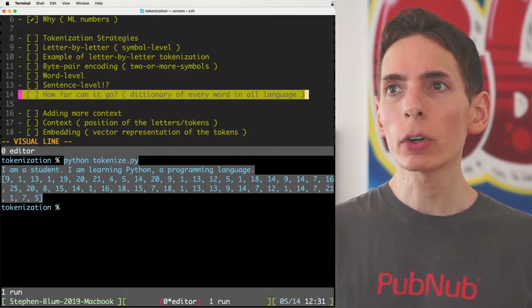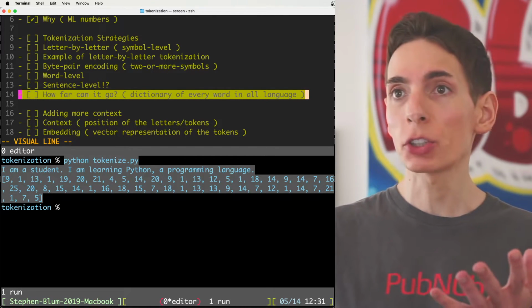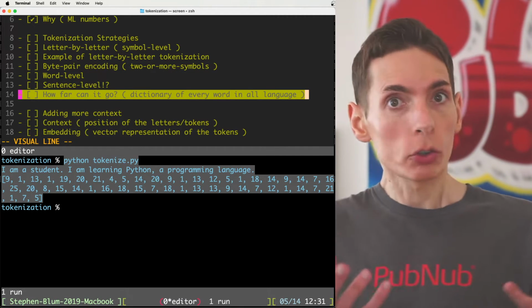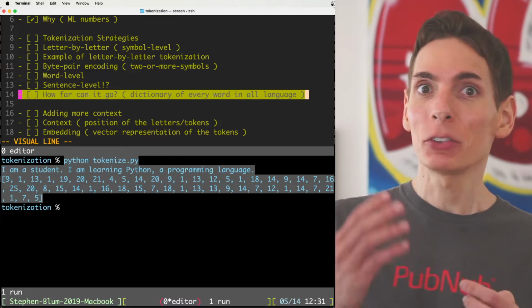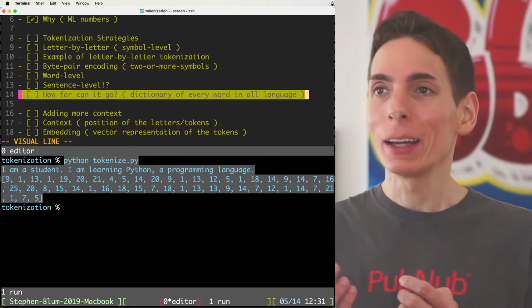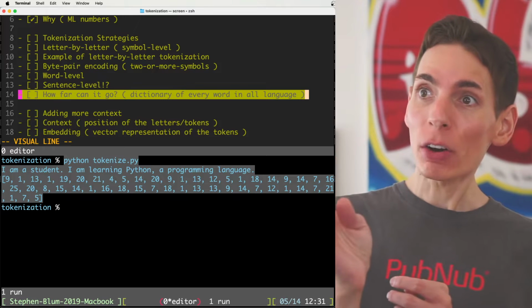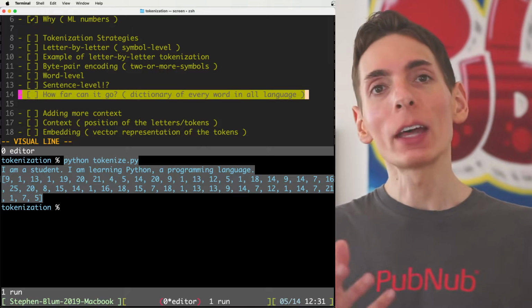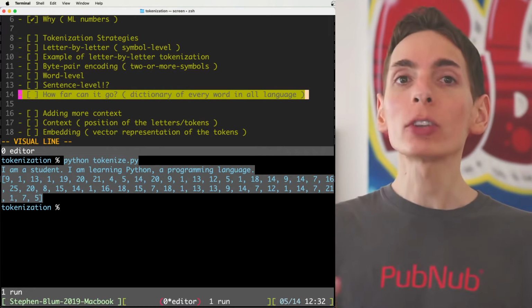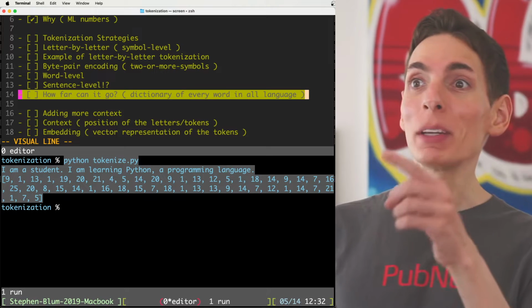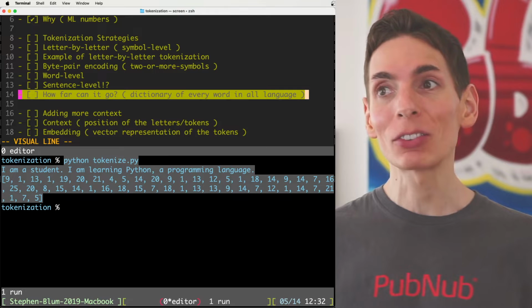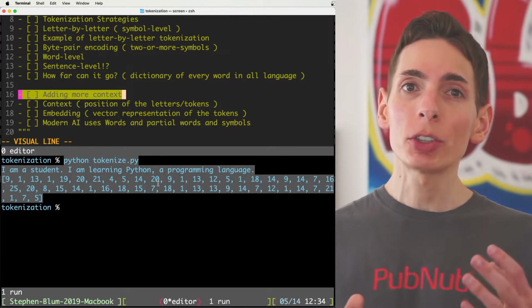So how far can it go in terms of the number of tokens in your dictionary? Well, you can have a lot of tokens. Modern large language models, the existing AI like OpenAI's ChatGPT and Google Gemini, essentially have a dictionary with every word in all languages, so that way they can train a model that includes all text data from every language in the world. Now that's going to be a very big dictionary, tens of thousands of positions, right? That's a huge amount.